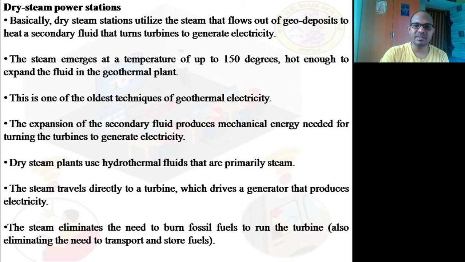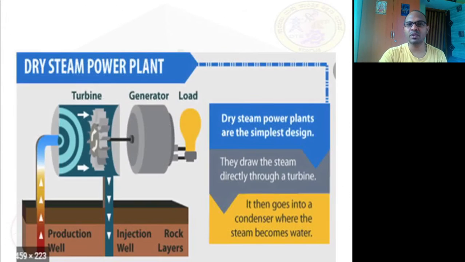Okay, so this reduces the use of fossil fuels for burning and converting water into steam. Now, if you have a dry steam power plant as shown over here, this is a production well, this is an injection well.